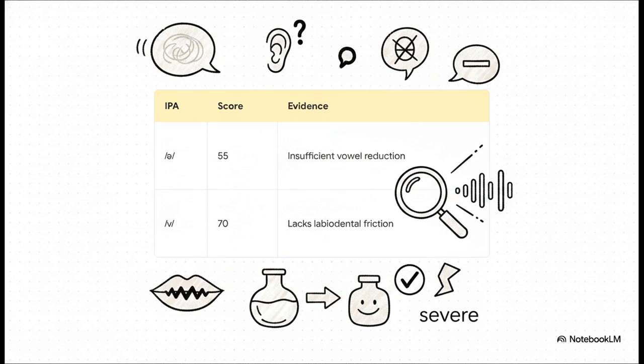Then we have the V phoneme, scoring a 70. Now, while it's generally recognizable in rapid speech, it lacks sufficient labiodental friction. The ASR did manage to transcribe words like vessels and severe correctly, but our diagnostic indicates this was actually just a reliance on heavy contextual prediction by the AI, rather than mechanical phonetic accuracy from the speaker.